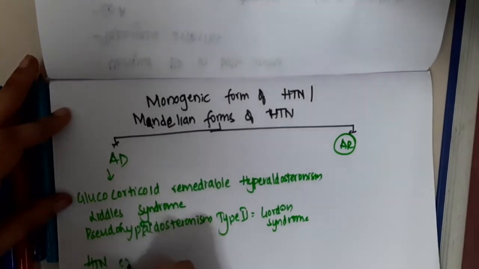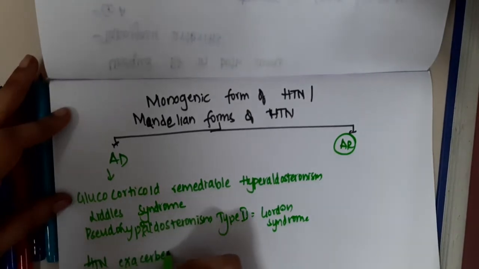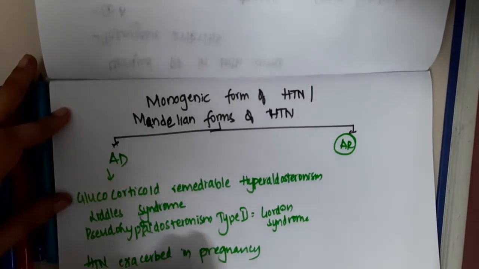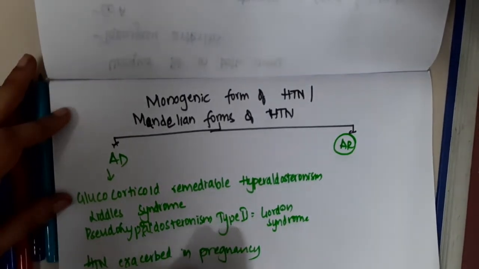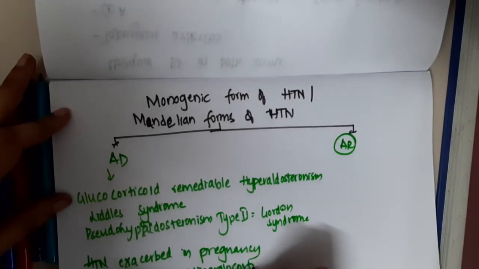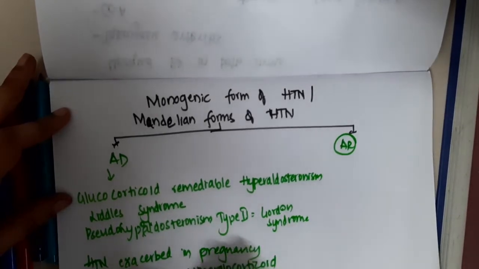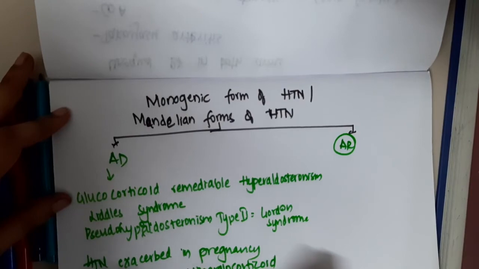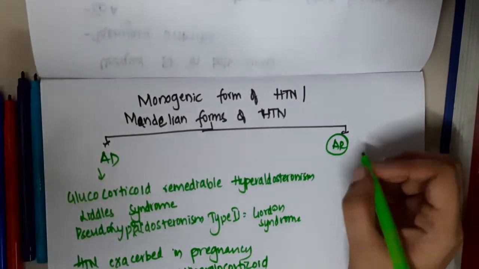Then we have hypertension exacerbated in pregnancy, then apparent mineralocorticoid excess syndrome. Then we have polycystic kidney disease. Then we have pheochromocytoma. So all these are the causes of the autosomal dominant monogenic form of hypertension.